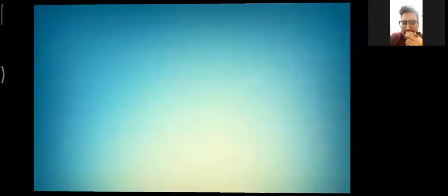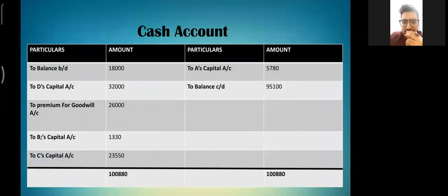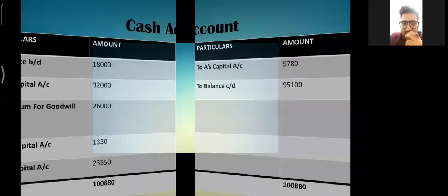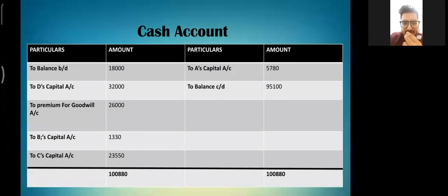Now let's move on to the cash account. From the balance sheet, we can see the opening balance of the cash account is 18,000. Then D is bringing his capital into the firm, so the cash account will be debited. He was also bringing the amount of goodwill, so the premium for goodwill account will also be debited. Now B and C have deficit amounts to be invested into the firm as capital. They will be bringing the deficit amounts of 1,313 and 23,550 respectively.